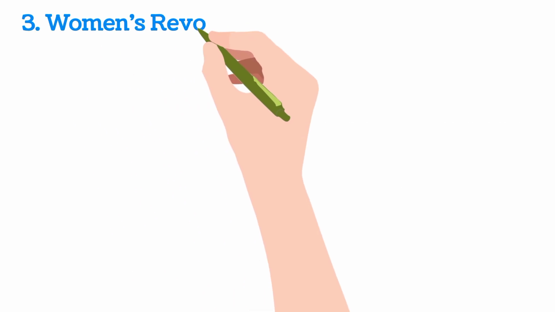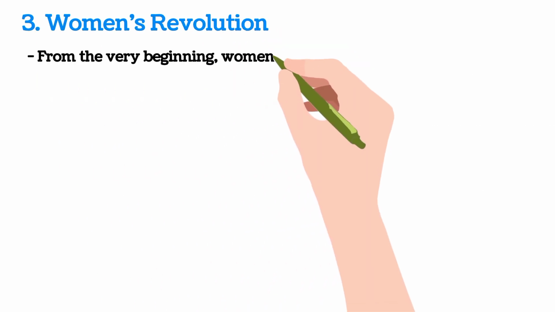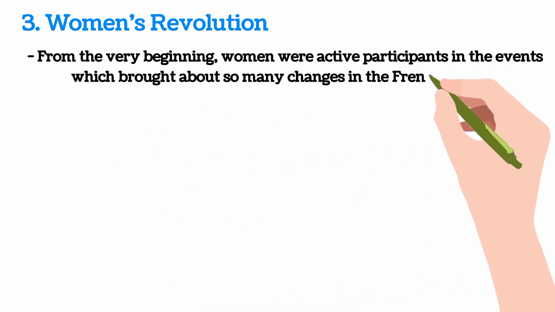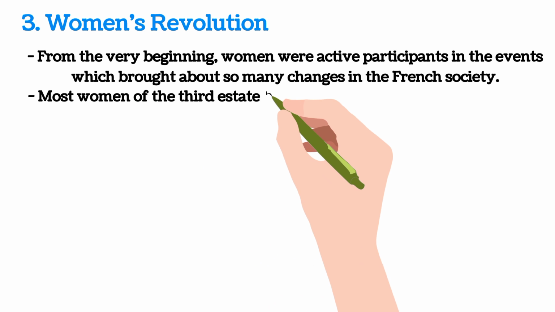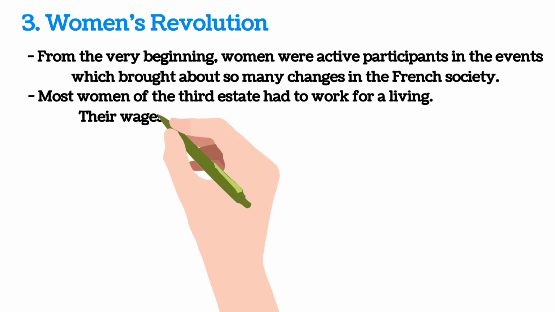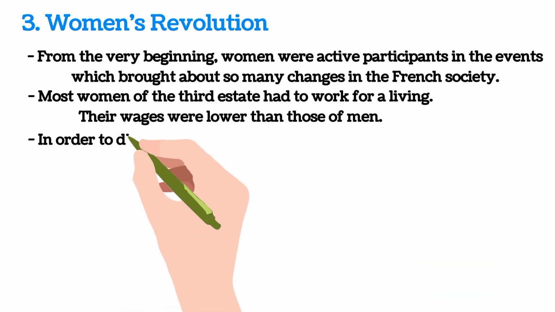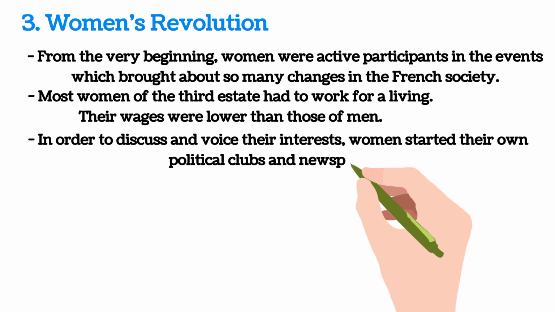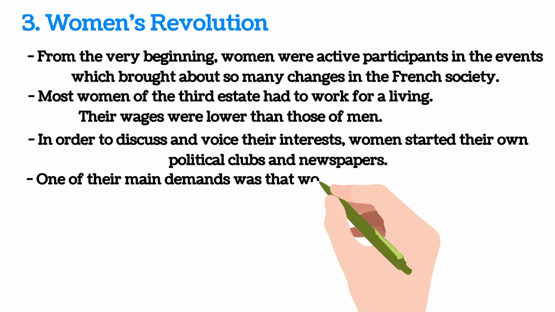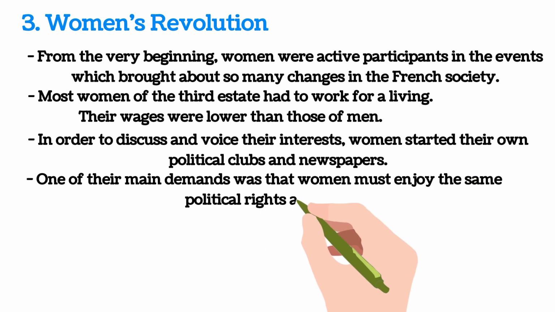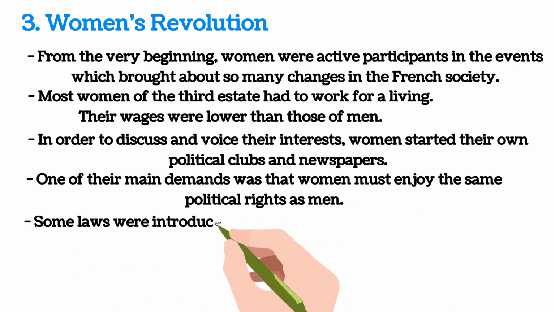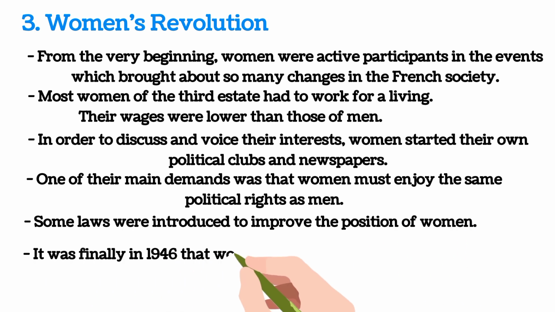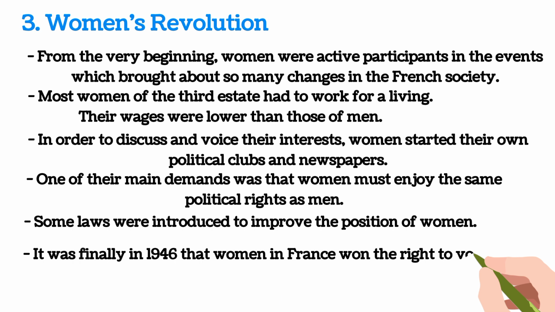Women's Revolution. From the very beginning, women were active participants in the events which brought about so many changes in the French society. Most women of the Third Estate had to work for a living. Their wages were lower than those of men. In order to discuss and voice their interests, women started their own political clubs and newspapers. One of their main demands was that women must enjoy the same political rights as men. Some laws were introduced to improve the position of women. It was finally in 1946 that women in France won the right to vote.